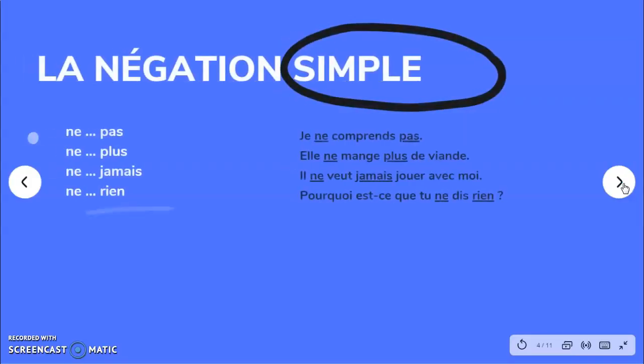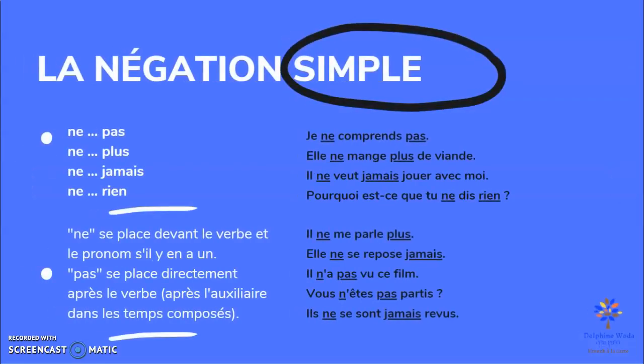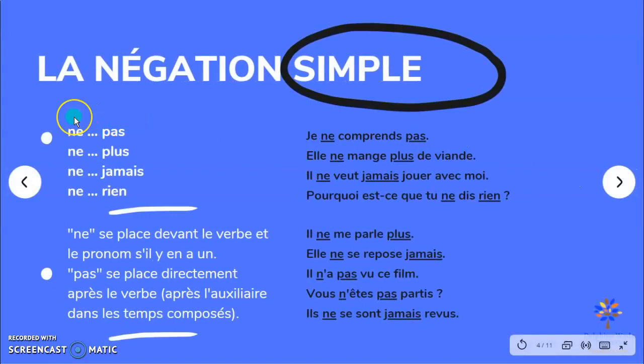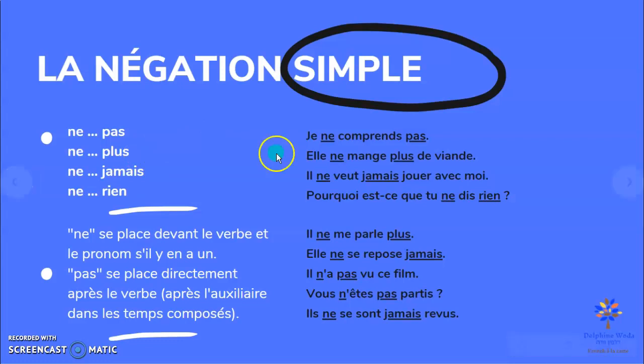So let's see the simple negative sentences. As I said, we have ne before the verb, and then we have another word. So the first one here is the regular no. Je ne comprends pas. I don't understand. Then you have plus, not anymore. Elle ne mange plus de viande. She doesn't eat meat anymore.